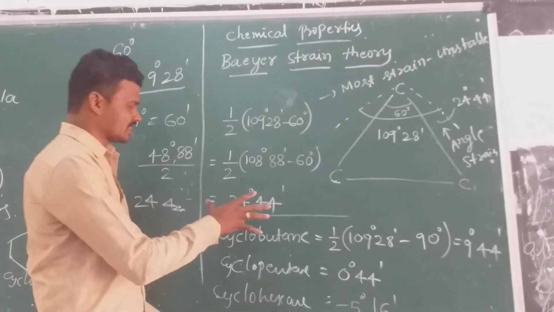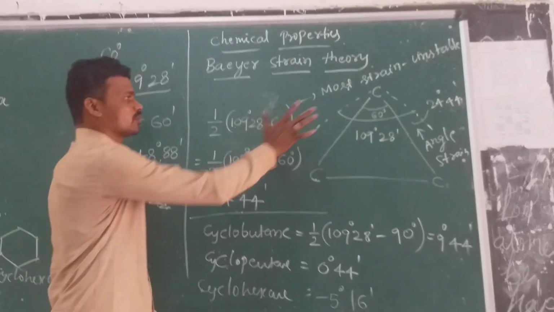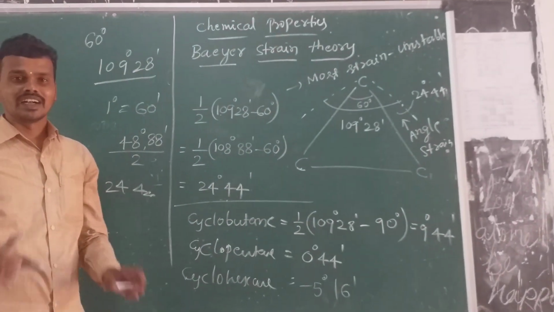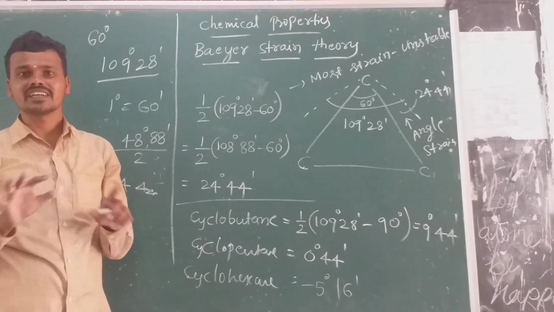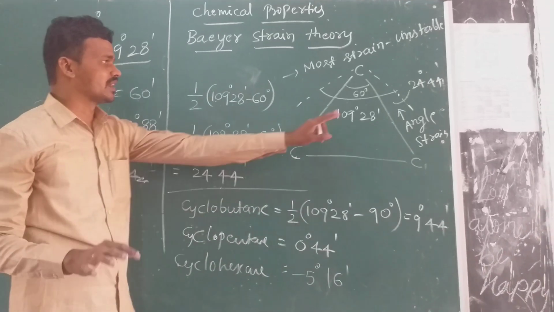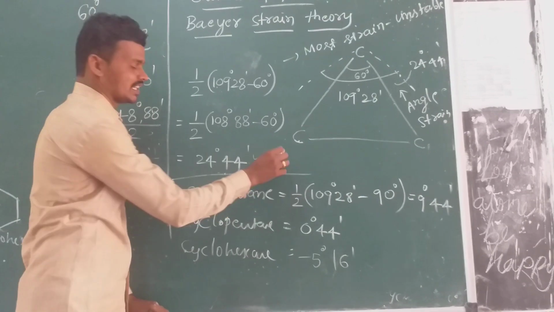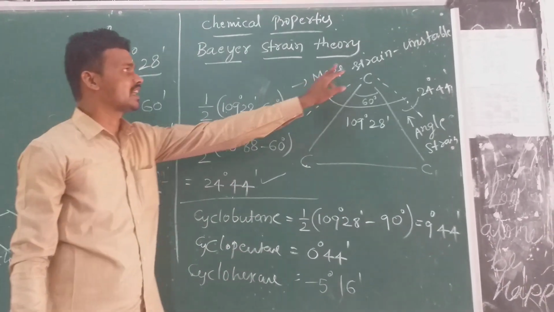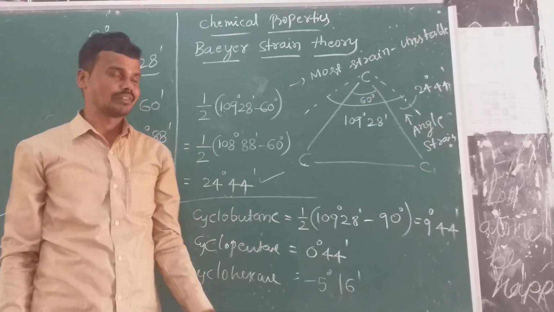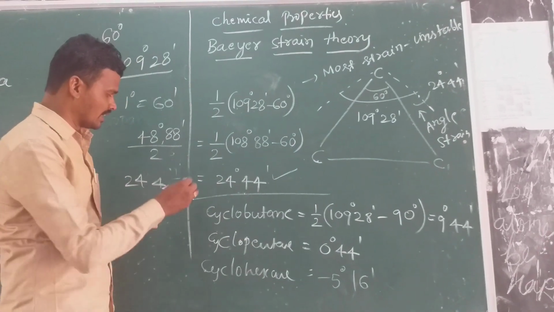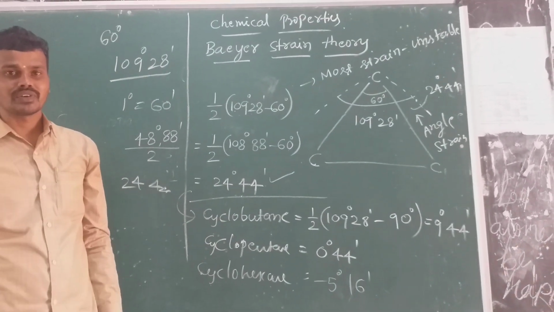So here this much strain is obtained in the cyclopropane ring, and the bond angle is not 109 degrees 28 minutes, but it is 60 degrees. And here this much strain is obtained, and the molecule is unstable in nature. Next, come to the second one, cyclobutane.